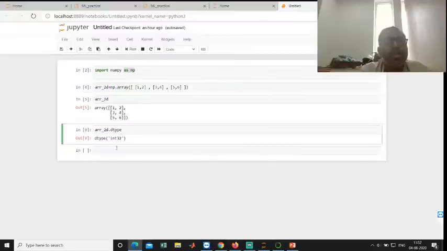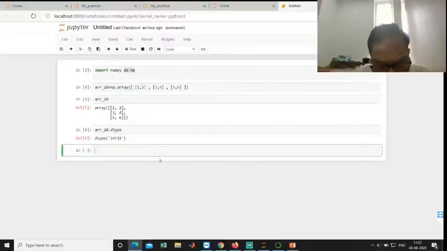Like that we have different attributes, and in different ways we can create arrays also. For example, arr_2d is equal to np.arange of, here you can specify the range 1 to 10, dot reshape. There are a total of 10 elements, 2 comma 5.